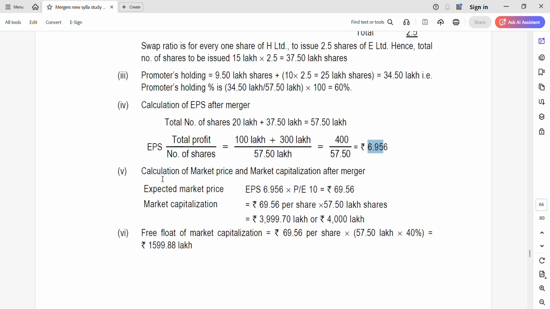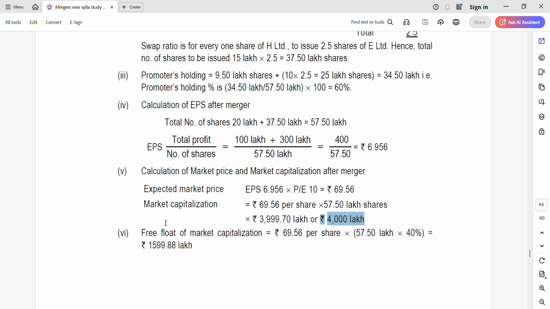Now next is calculation of market price and market cap after merger. So expected market price is EPS into P ratio, which will give you 69.56 per share, and market cap will be 69.56 per share into 57.5 lakhs. That will give you 3,999.7 lakhs, and this is important. If you round it off to the nearest, that will give you 4,000 lakhs.